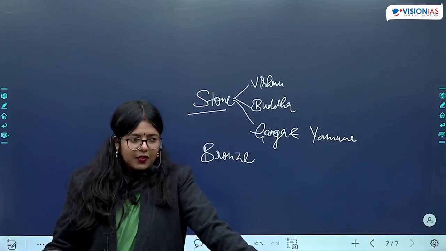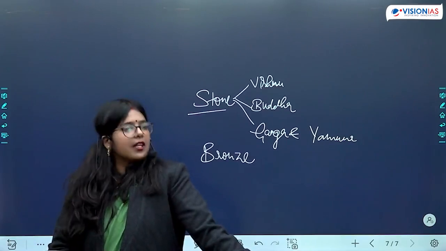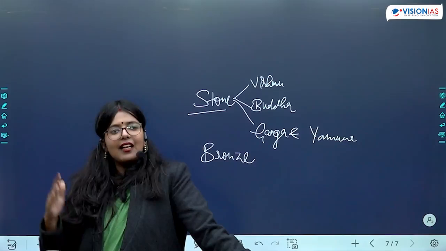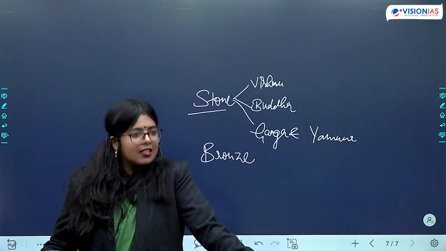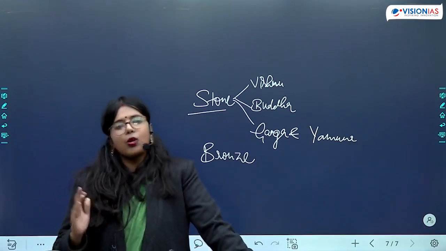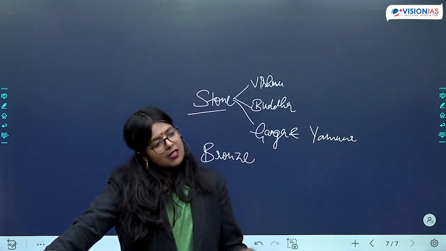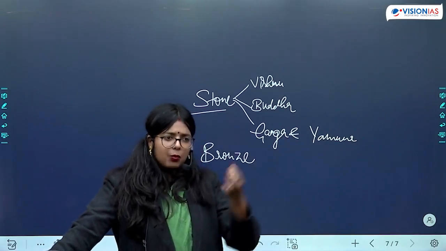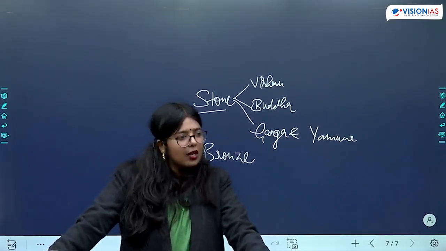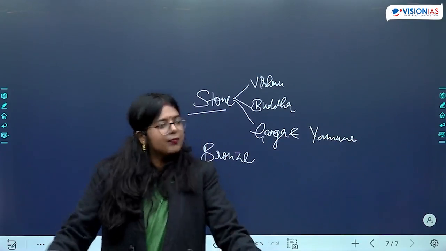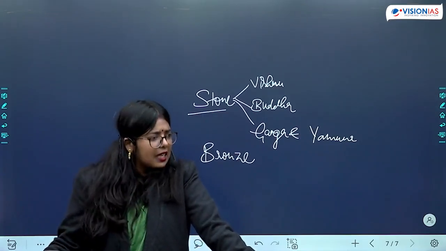Yes, so a Bodhisattva is a person who has the capability to achieve nirvana, but he is kind enough to hold his nirvana to help others reach that stage. It's a very important concept in Mahayana Buddhism. And one of the bodhisattvas is Padam Pani. Padam Pani, the one who is holding the lotus. If you look at the NCERT, there is a photo like this of a figure holding a lotus. That is of Bodhisattva Padam Pani, and it's a very famous painting. That is why I'm asking you to remember the name.